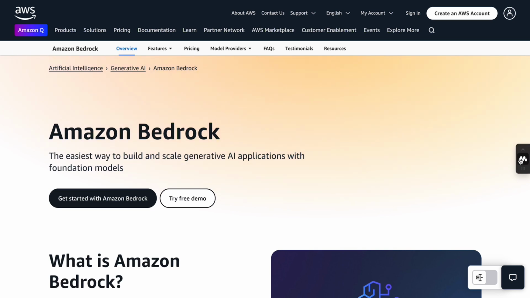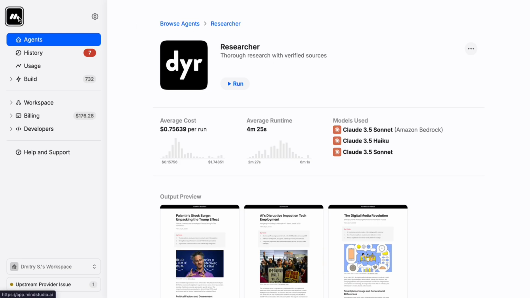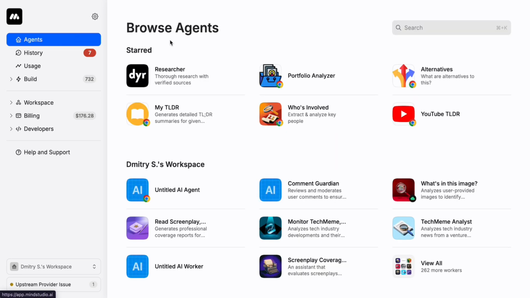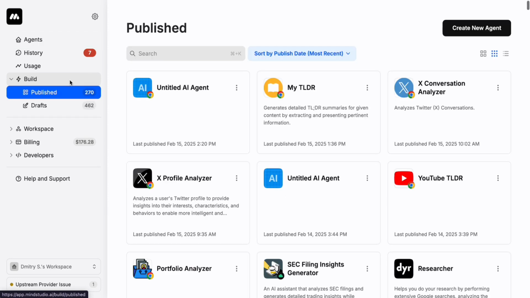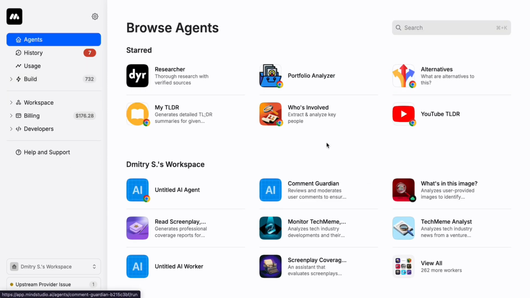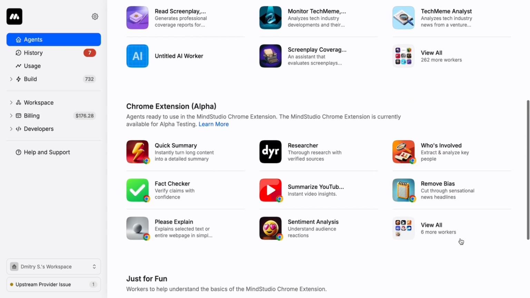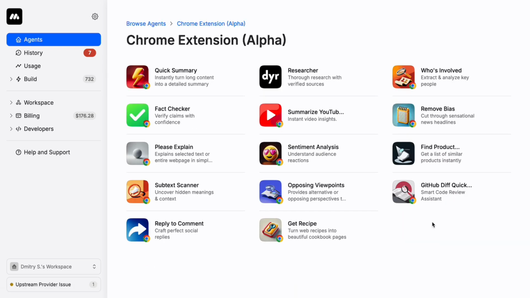The other thing, obviously, that's really powerful with MindStudio is that while you can simply log in and get access to these agents and use them and run them and add them to your Chrome extension, you can also take them and build completely new ones or customize the ones that we've made. So let me first show you the first one. When you first log in, you will see these agents here. We're constantly adding agents here.